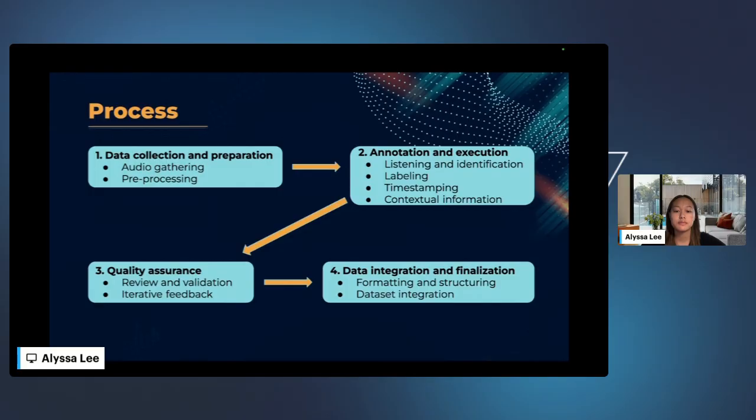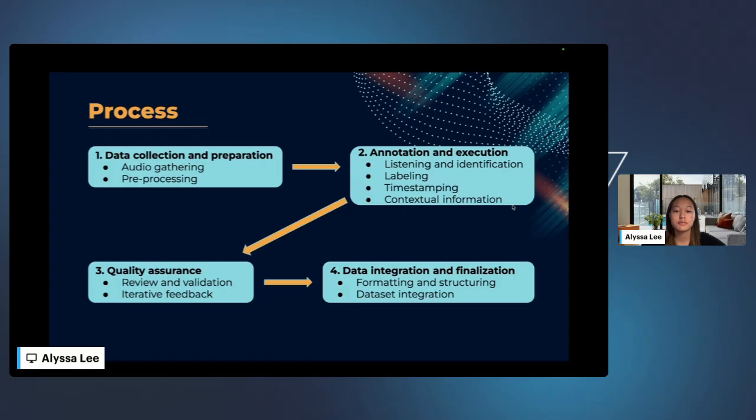Before annotation begins, the audio is cleaned and standardized. This may involve removing background static, normalizing volume levels, and converting file formats to ensure consistency. High quality noise controlled input ensures better model training for later.